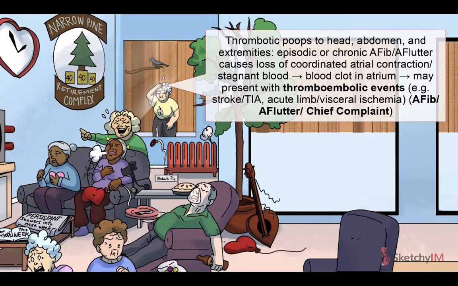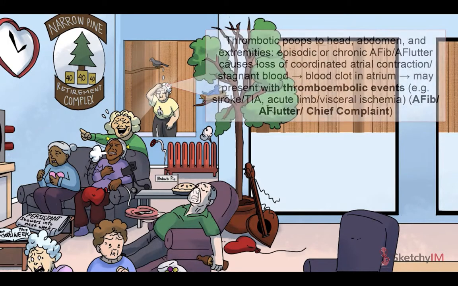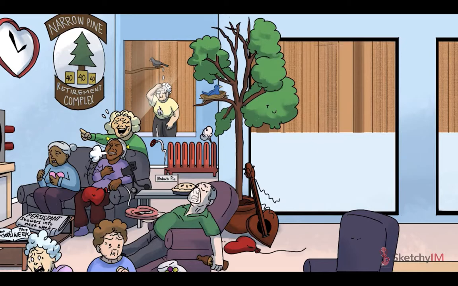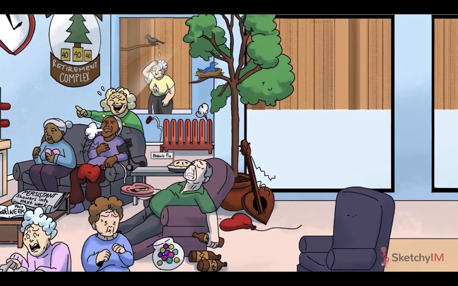When this happens, small pieces of this clot can embolize to other areas of the arterial system, resulting in acute ischemic strokes, acute limb ischemia, or acute visceral ischemia, such as acute mesenteric ischemia. Just think of these ischemic poops here embolizing from above and causing all kinds of bodily harm to unsuspecting passersby.